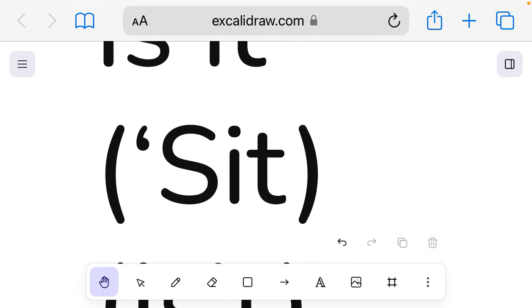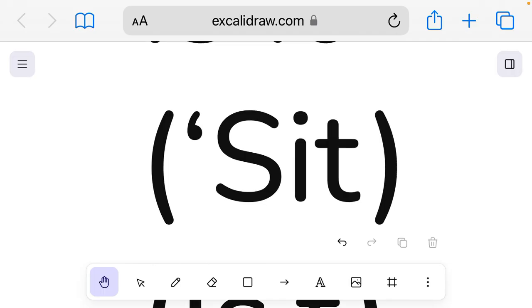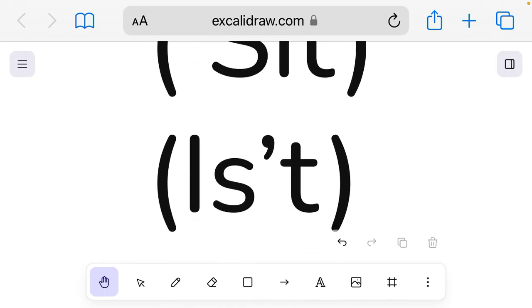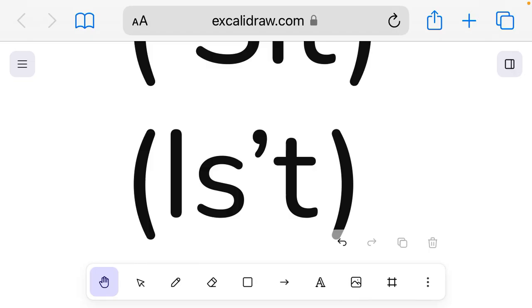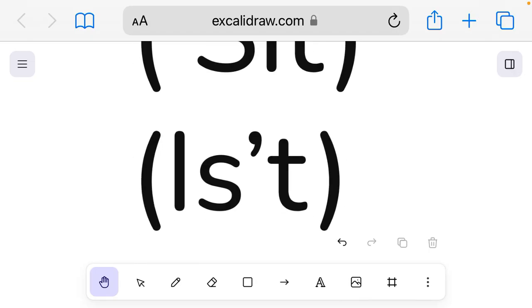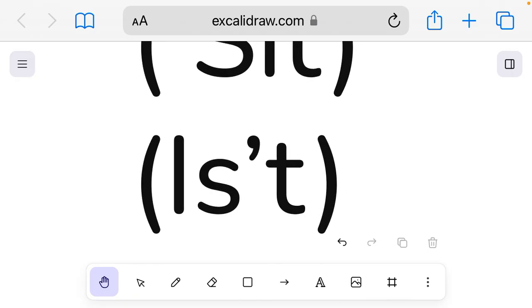The spelling is a little bit different. All you do is put that apostrophe there to prevent confusion. And the second one is just ist. Ist is the old-fashioned form of the spelling. Is it?